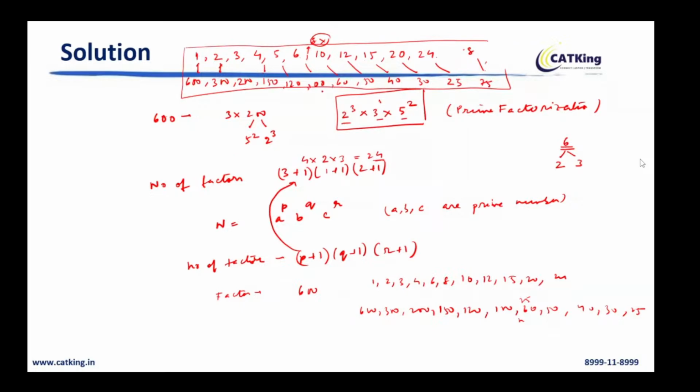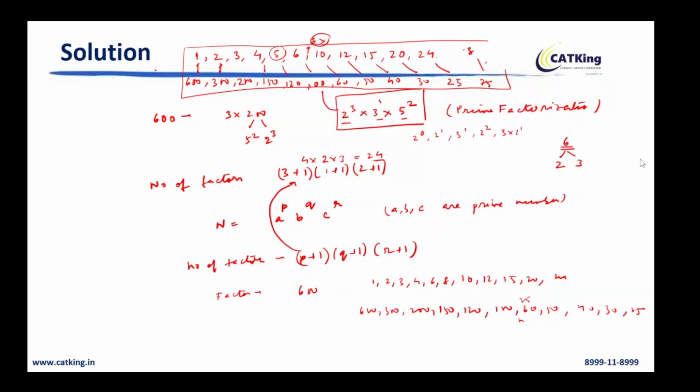ये मैंने कैसे लिखा? इधर से लिखा. First I have taken 2 to the power 0. Then I have taken 2 to the power 1. Then I have taken 3 to the power 1. 5 I have written 5 over here. Then I have written 2 to the power 2. Then I have written 3 into 2 to the power 1. ऐसे करते करते देखो मैंने लिखा.